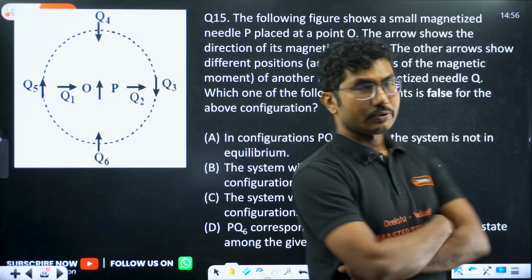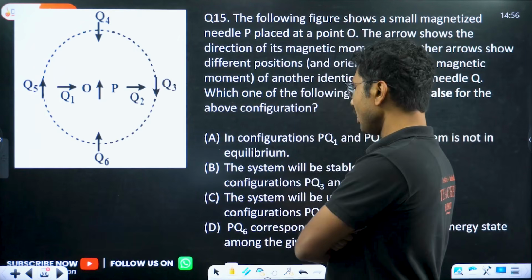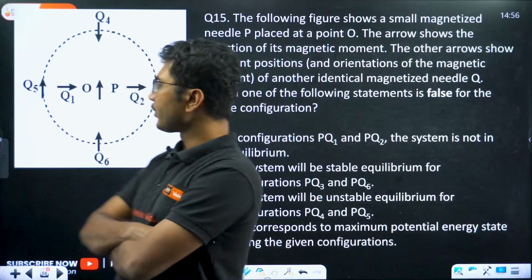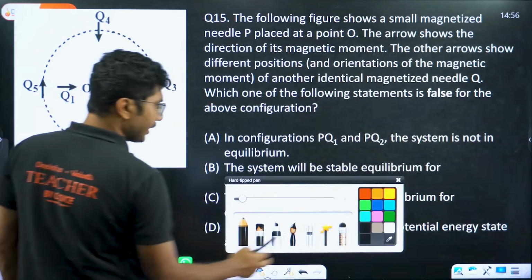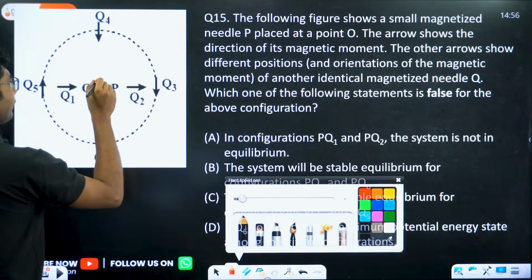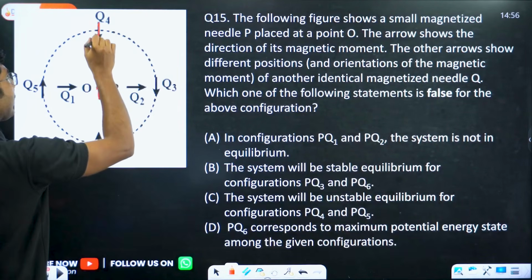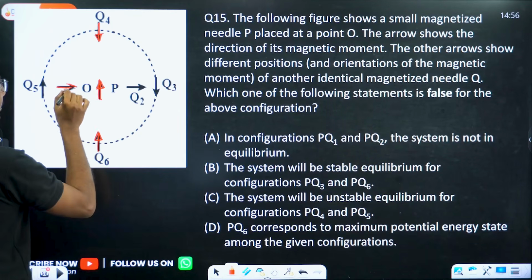Almost the same question that we have answered in our lecture, only the options are slightly different. Here we have two magnetic needles. P is pointing in the upward direction, so P is fixed, and we have different orientations of Q.